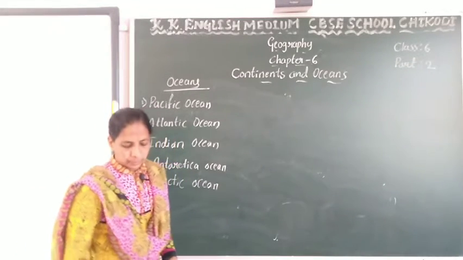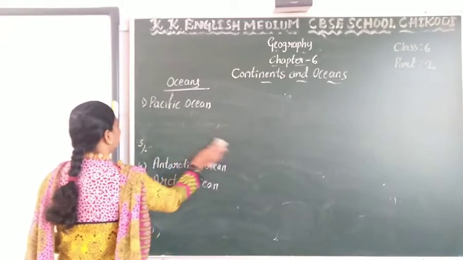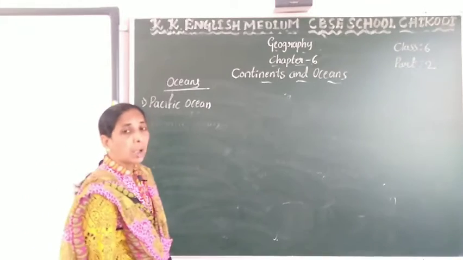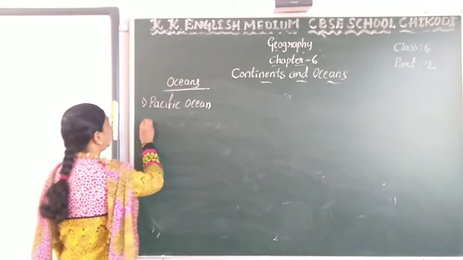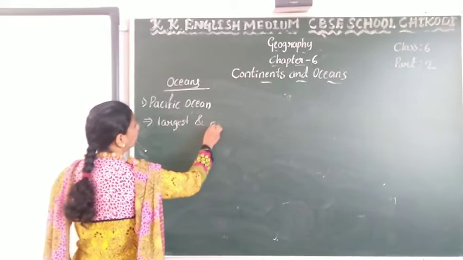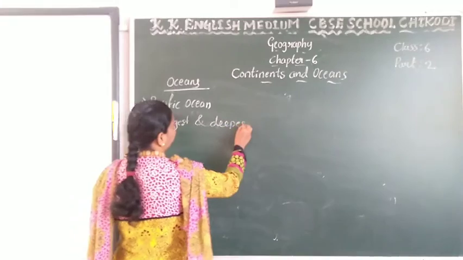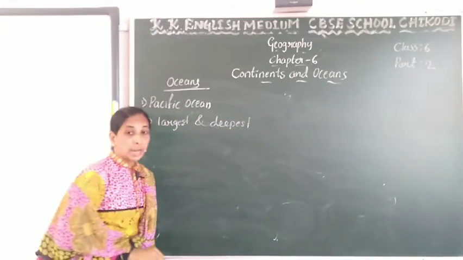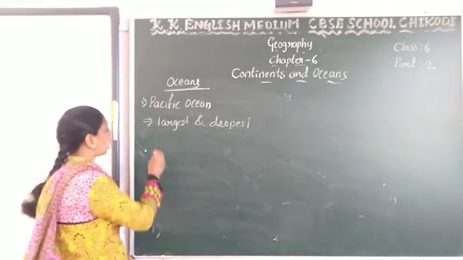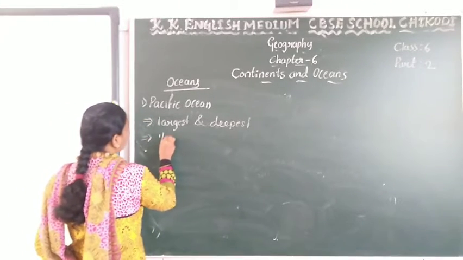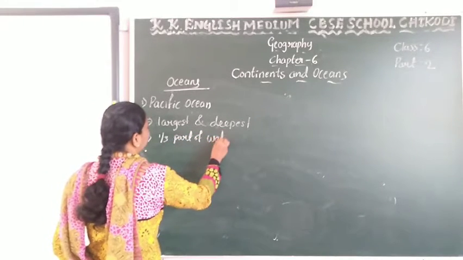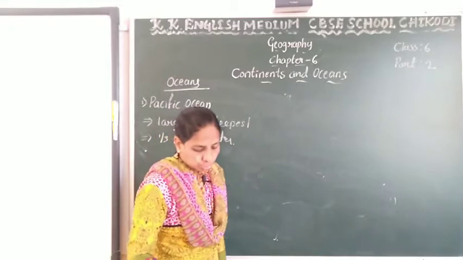We can explain these one by one. First, let us talk about the first ocean, the Pacific Ocean. It is the largest and deepest ocean, and it covers about 1/3 of the water. But first let us talk about oceans.